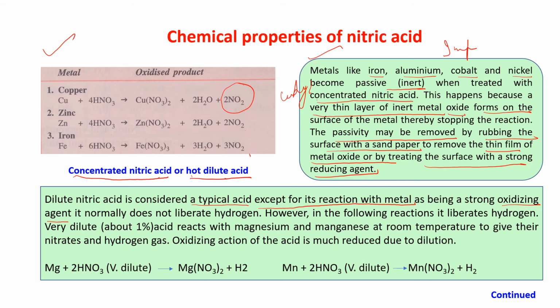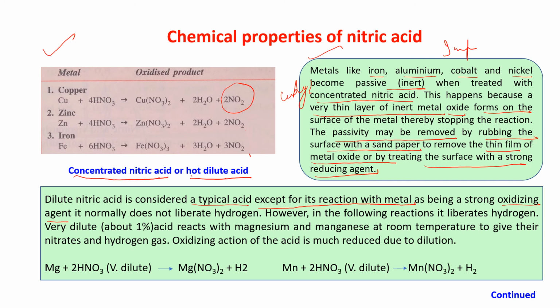Dilute nitric acid is considered a typical acid except for its reaction with metal. As a strong oxidizing agent, it normally does not liberate hydrogen. Okay, you know that with acids like H2SO4, Mg plus H2SO4, we are getting MgSO4 plus H2. But dilute nitric acid is considered a typical acid except for its reaction with metal. As a strong oxidizing agent, it normally does not liberate hydrogen.